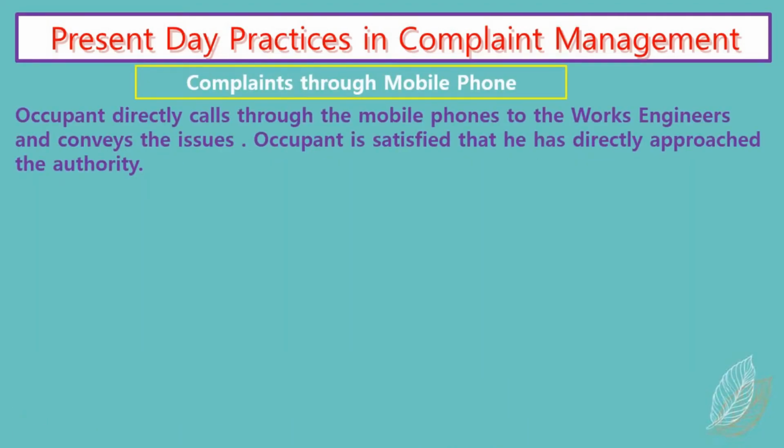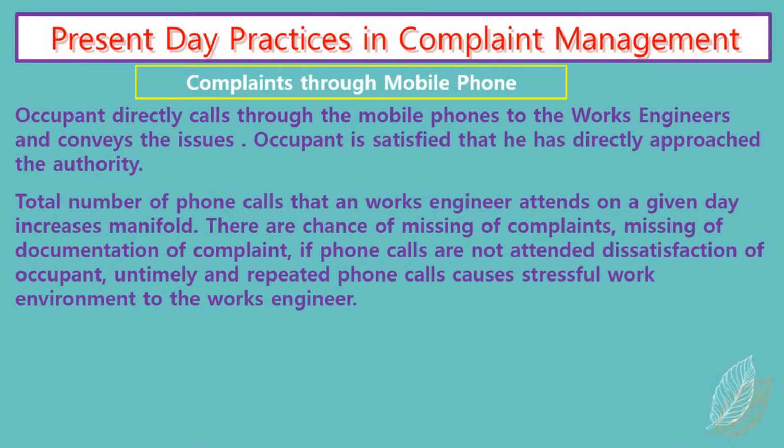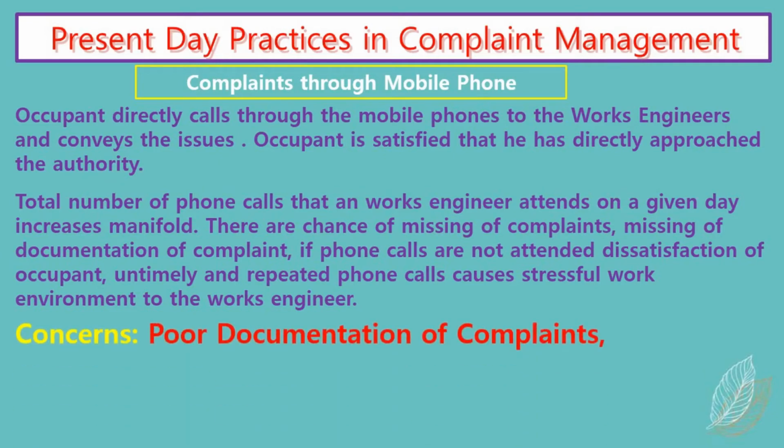Complaints through mobile phone. The occupant directly calls the works engineer through mobile phone and conveys the issues. In one way, the occupant is highly satisfied that he has directly approached the authority. The total number of phone calls that a works engineer attends on a given day increases manifold. There are chances of missing complaints and missing documentation of complaints. If phone calls are not attended, dissatisfaction of the occupant happens. Untimely and repeated phone calls cause a stressful work environment for the works engineer.